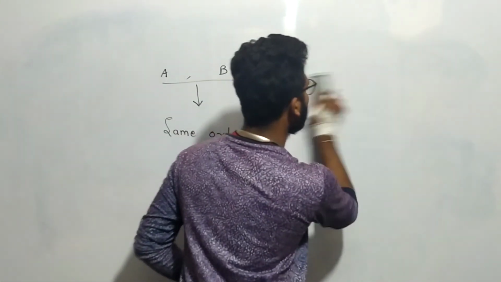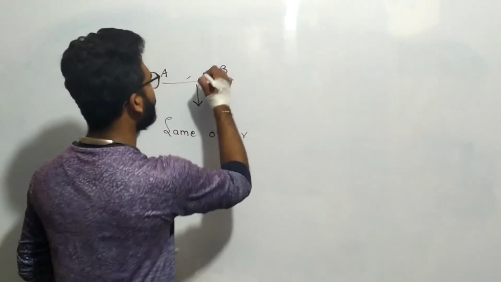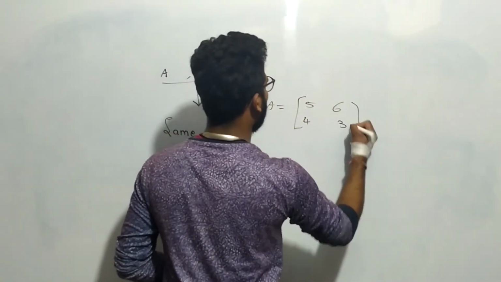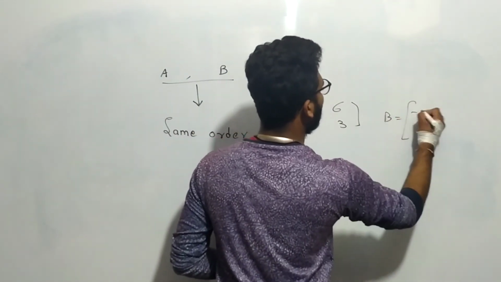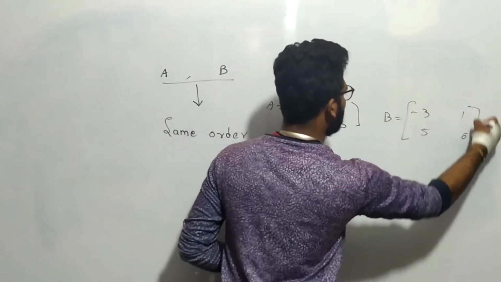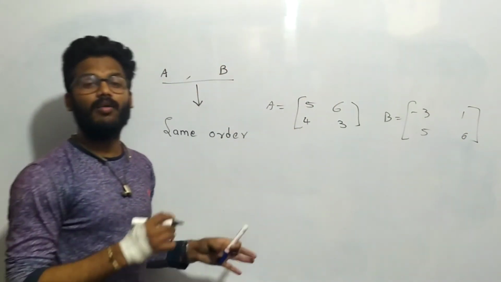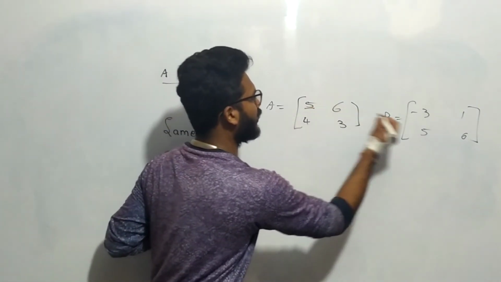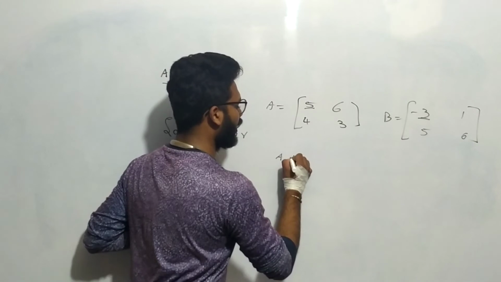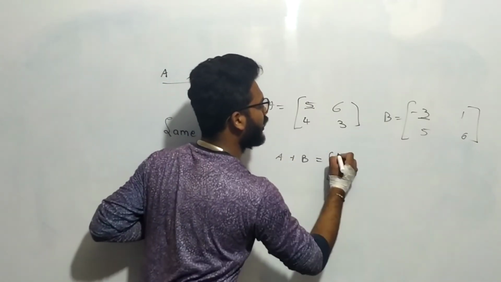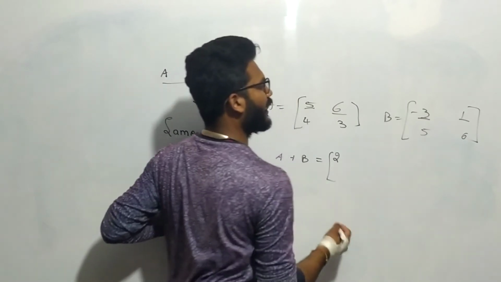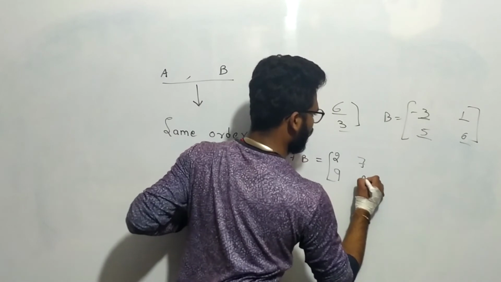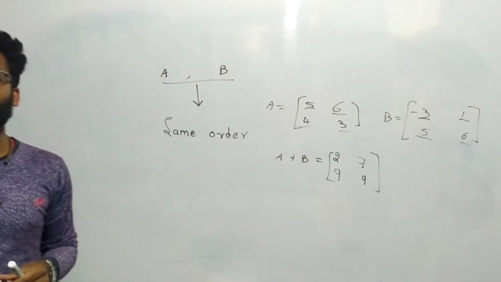Whenever the two are of the same order, for example A equal to 5, 6, 4, 3 and B equal to minus 3, 1, 5, 6, then you can add A and B. We have to add the elements in the respective places. The first row, first column has 5 and minus 3, add those two. A plus B is 5 plus minus 3, which is 2. Next, 6 plus 1 is 7. 4 plus 5 is 9. 3 plus 6 is 9. Like this, we have to add two matrices.